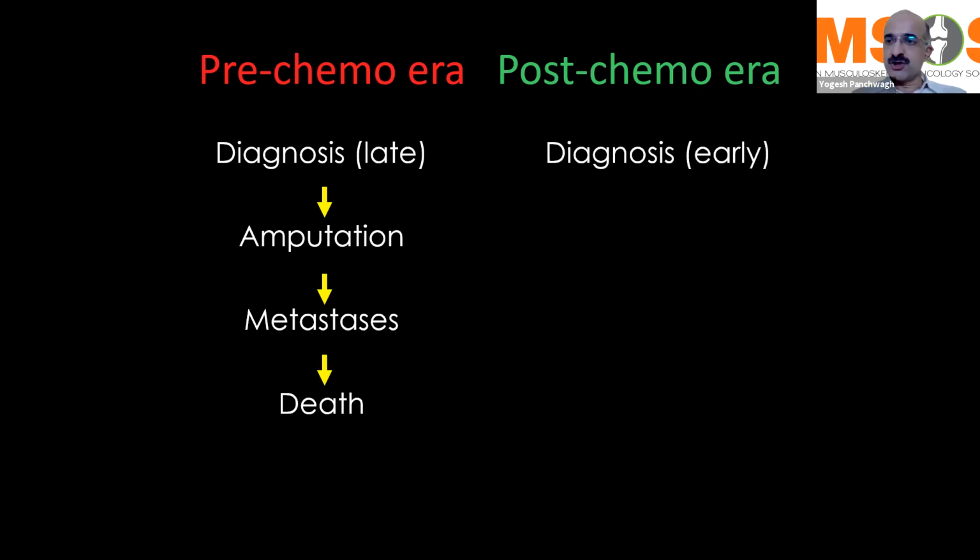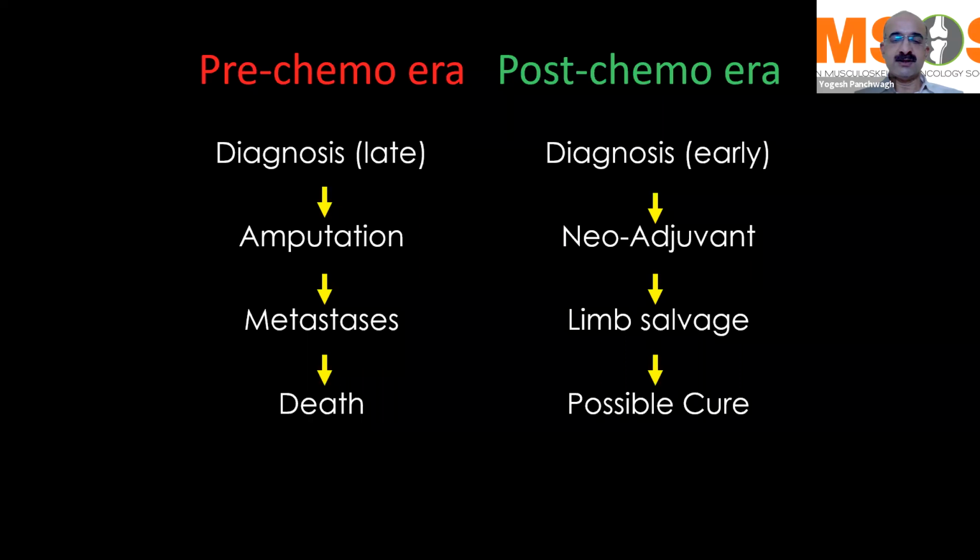However, things started changing a lot after chemotherapy was introduced for bone sarcomas, specifically in osteosarcomas and Ewing sarcomas. Neoadjuvant chemotherapy is now a standard norm. It is a rule, in at least osteo and Ewing sarcomas. In more than 90% of the cases nowadays, we are able to achieve a limb salvage, except for the unfortunate few who have very advanced disease. And for possible cure, we are looking at somewhere around 50 to 55% of our osteo and Ewing sarcoma patients.